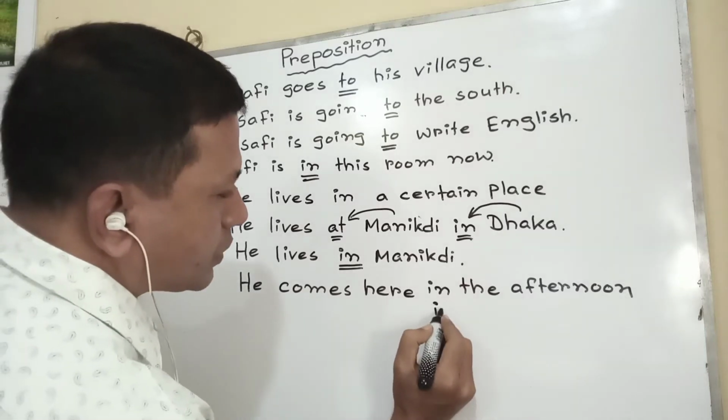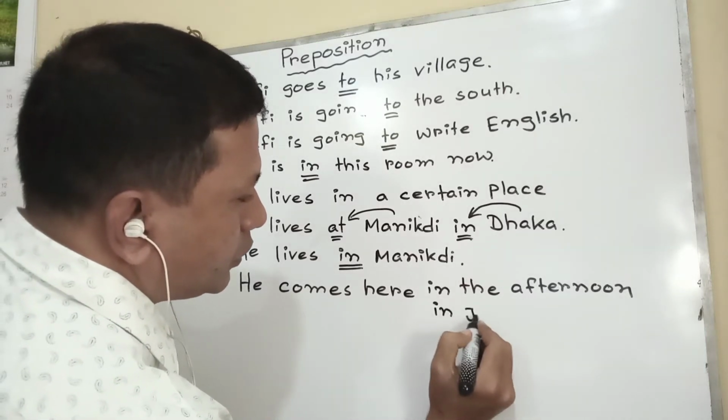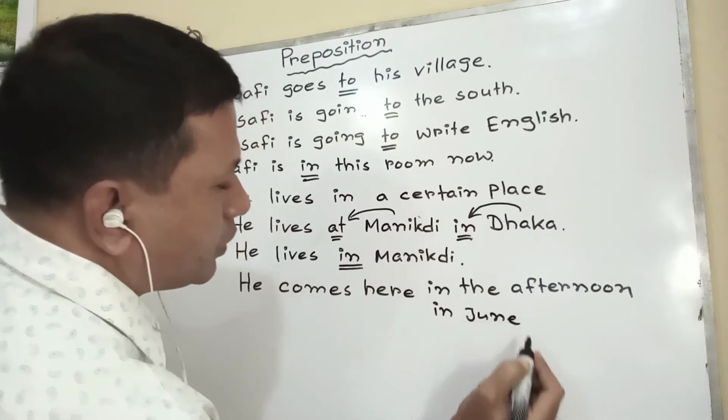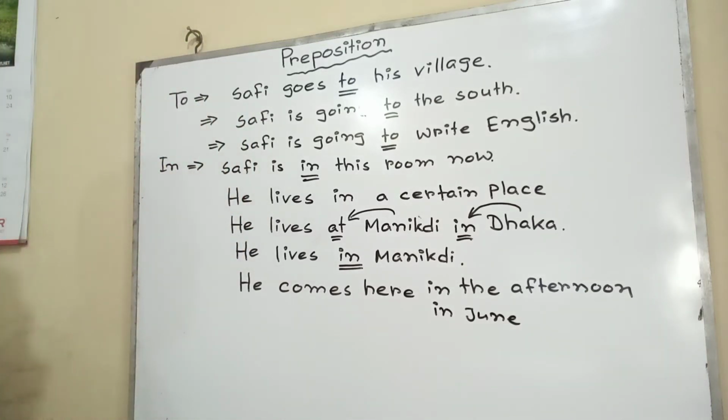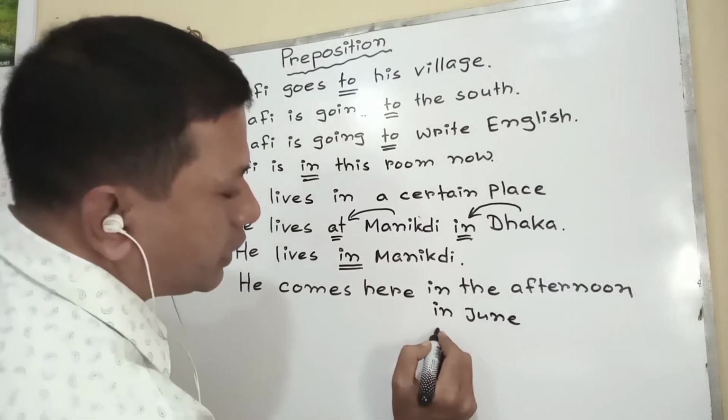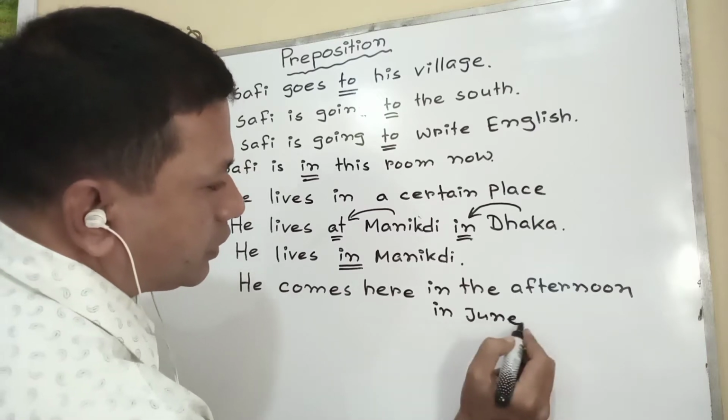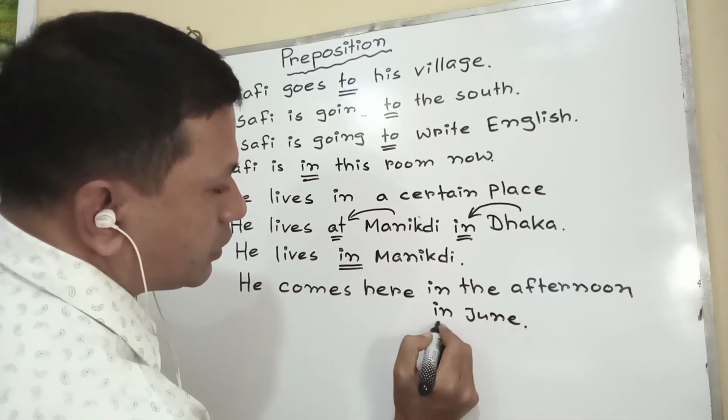He comes here in June. That means we know in the afternoon, in the evening, in the morning. Again, before month and year, in is used.